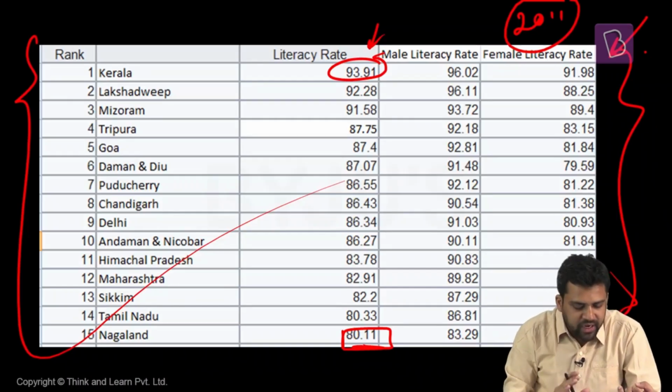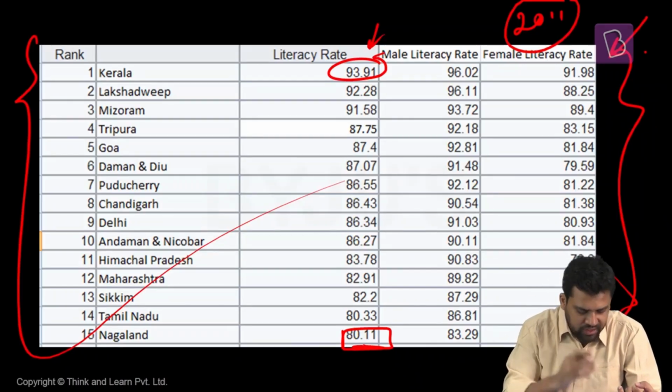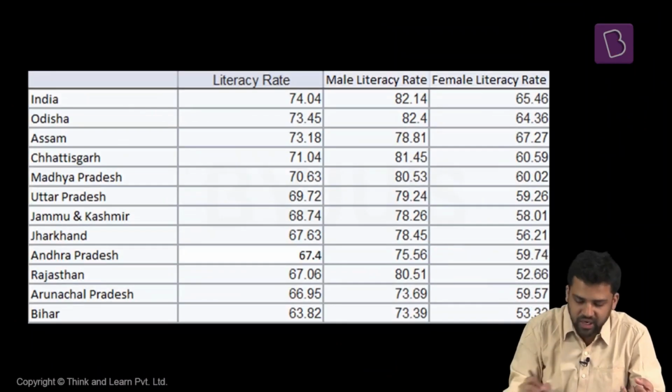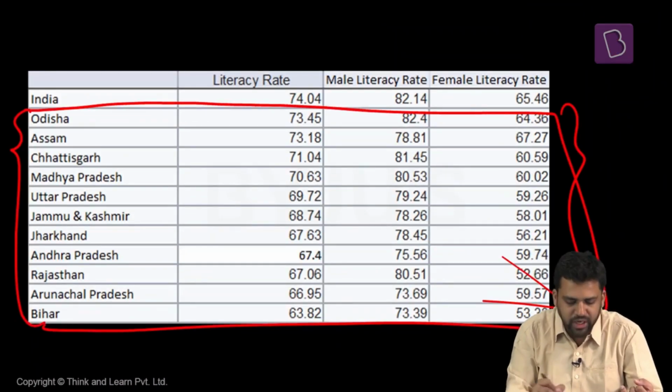But here you can note one thing: the larger states are fewer. Not many large states are there. Kerala, Himachal, Maharashtra are some of the larger ones, though Himachal is not very large. Maharashtra, Tamil Nadu and Kerala are performing really well when it comes to education. And then there are states which are lagging behind, below the national average. The national average is 74.04%.